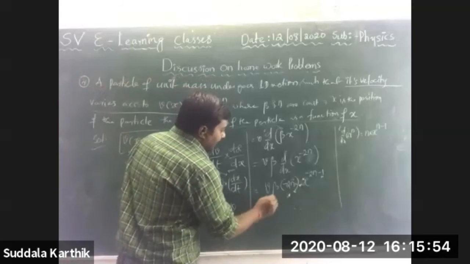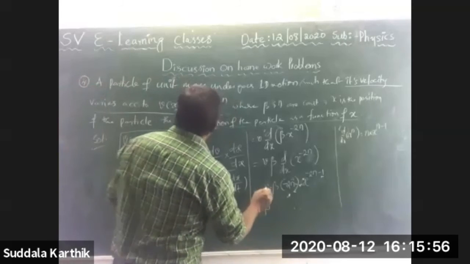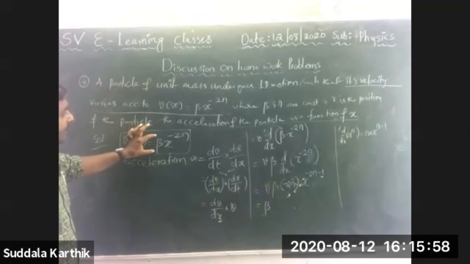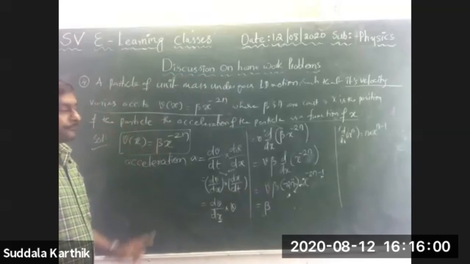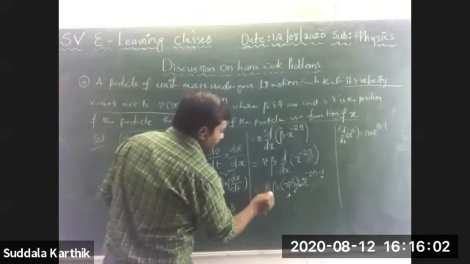Now see here, beta is outside. What is v? v is beta x to the power of minus 2n.